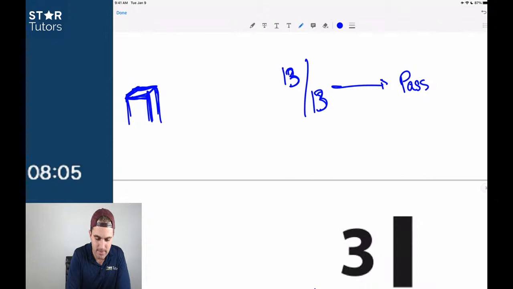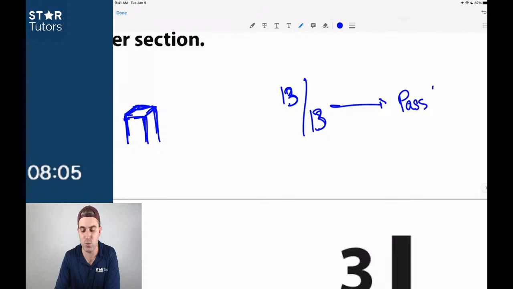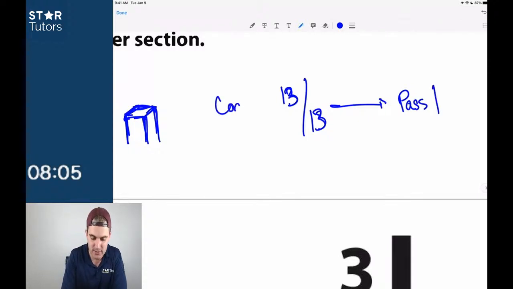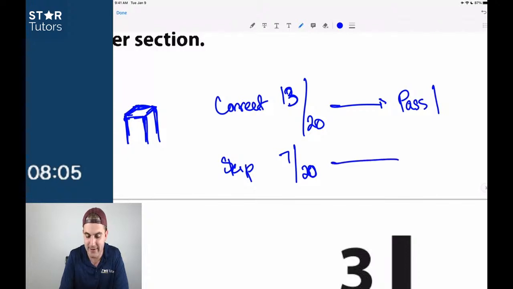I know the timing would probably be a little different if I wasn't talking all the way through it, but it is what it is. Does that make sense, guys? So that's how I would write it down. On pass 1, I'm 13 out of 13 correct, hopefully. Or let's say 13 out of 20 correct. In a perfect world, I would be 7 out of 20 skipped, and I would hope that I had no incorrect answers.